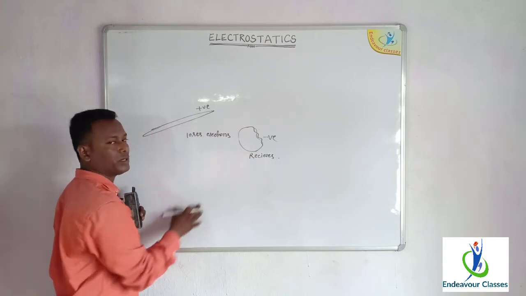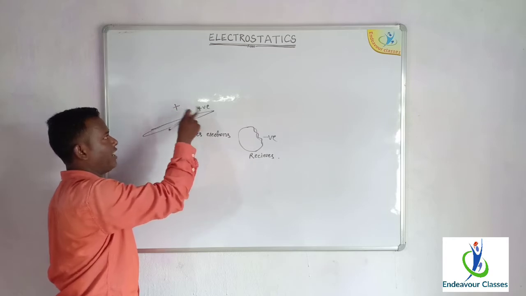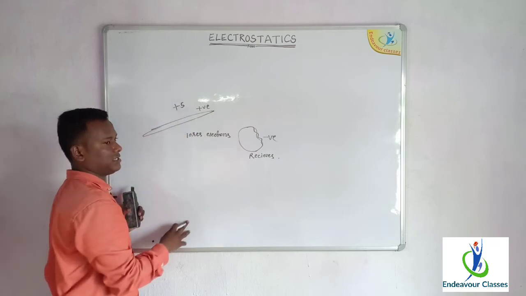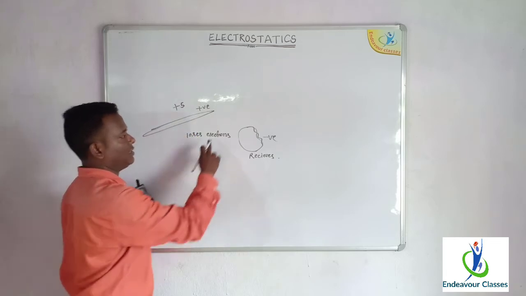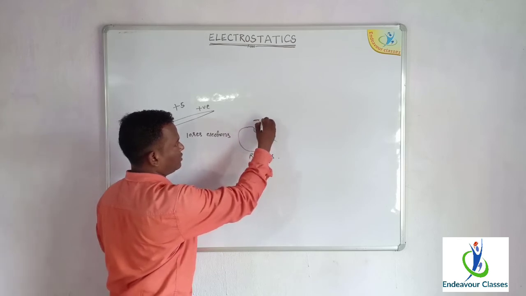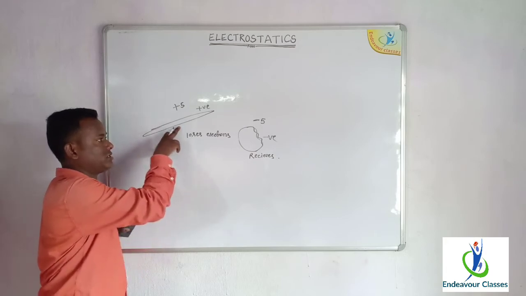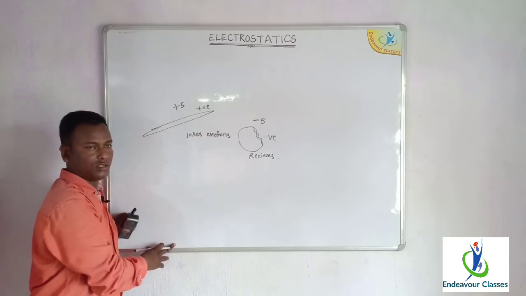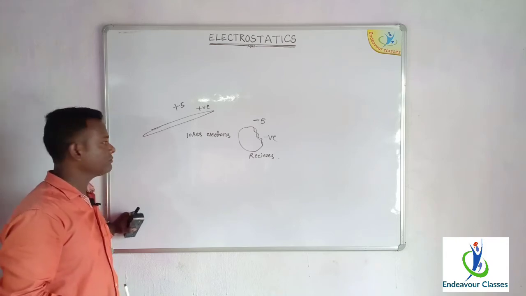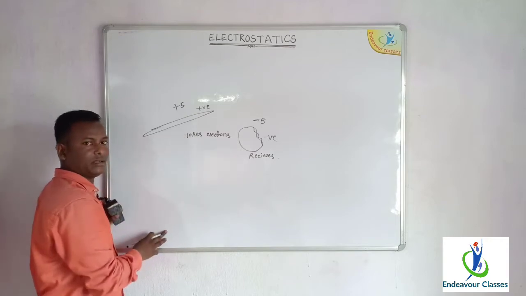That means the charges will be produced in pairs. If it loses 5 electrons and develops plus 5 unit charges, the other body will also develop minus 5 units of charges. So the charge lost will be equal to the charge gained.